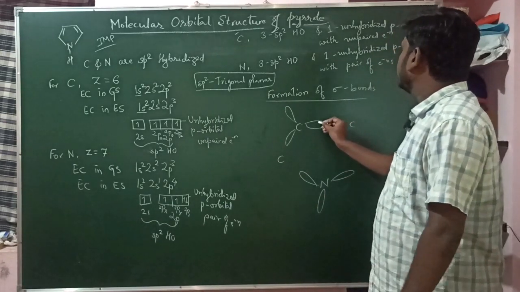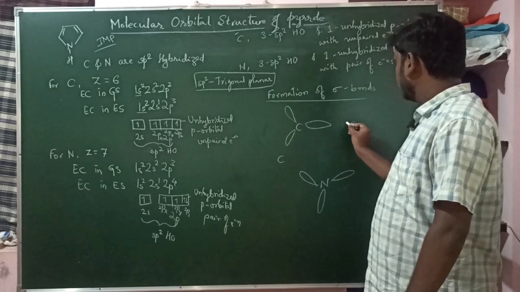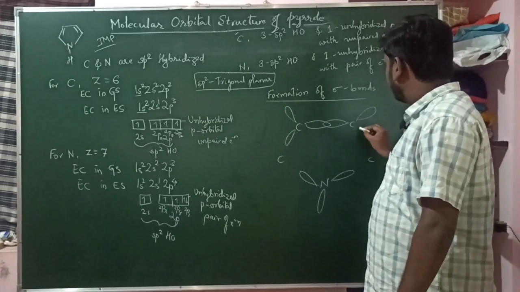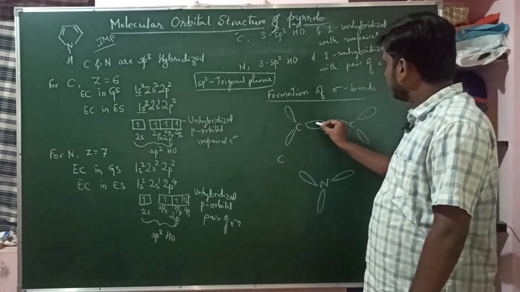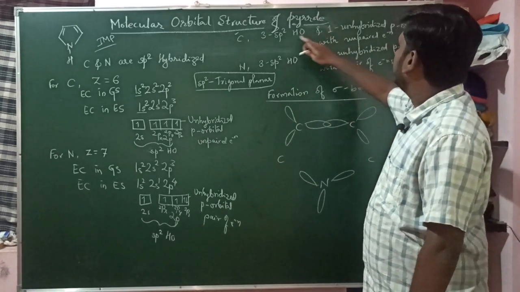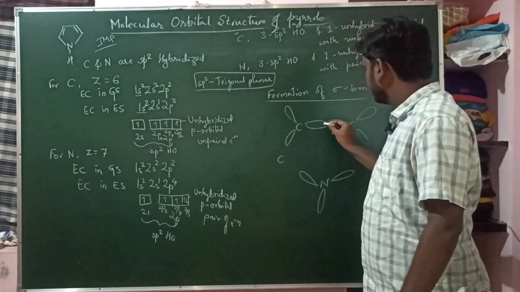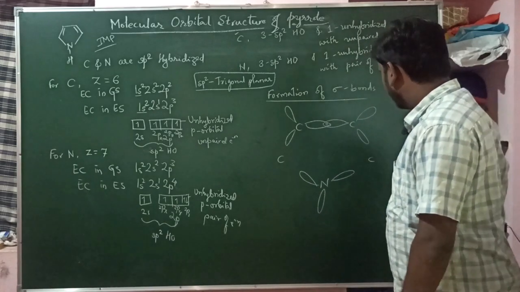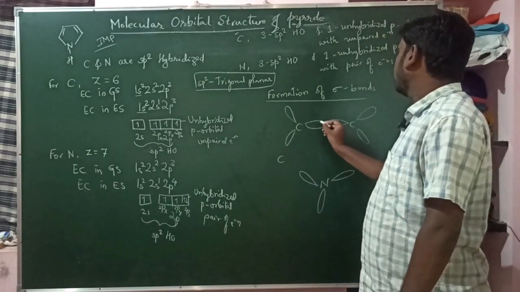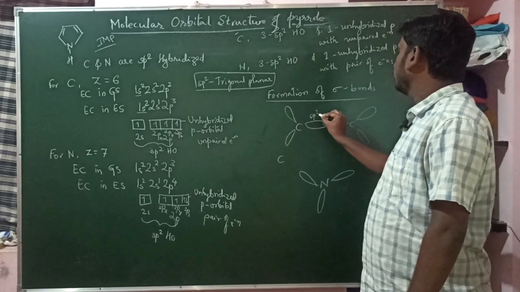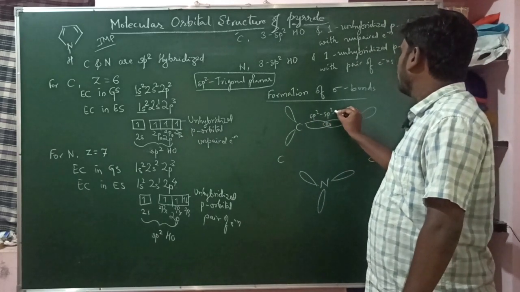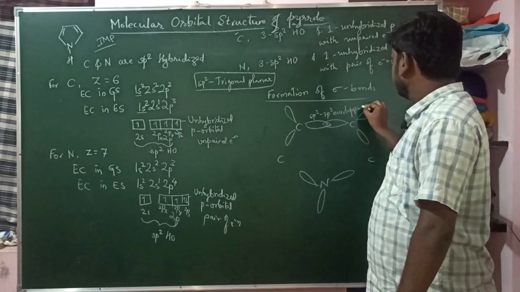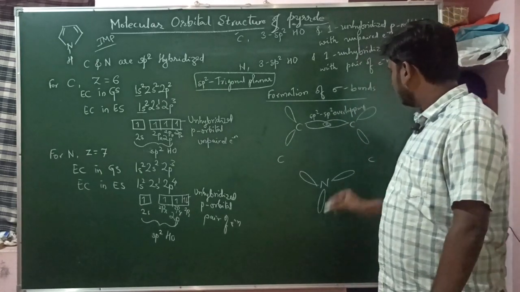One of the sp2 hybrid orbitals of carbon will overlap with another sp2 hybrid orbital of carbon, and each of them contains an unpaired electron. You can see the structure here. Both electrons will get paired up, forming a carbon-carbon sigma bond. So this overlapping is sp2 overlapping. This happens in all the cases.